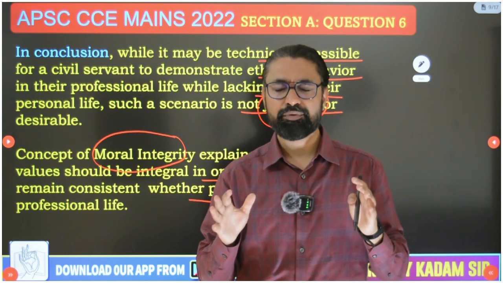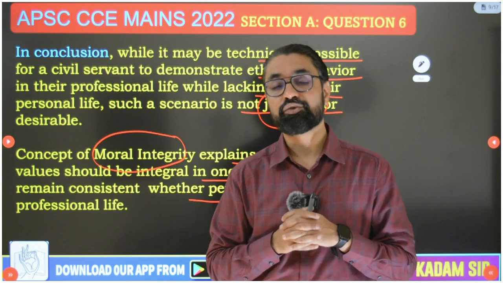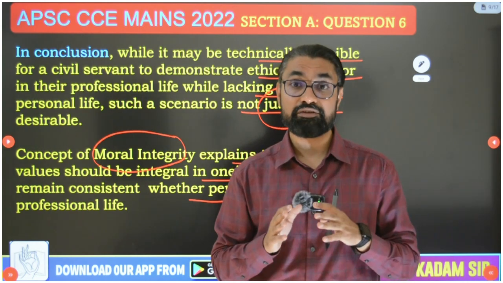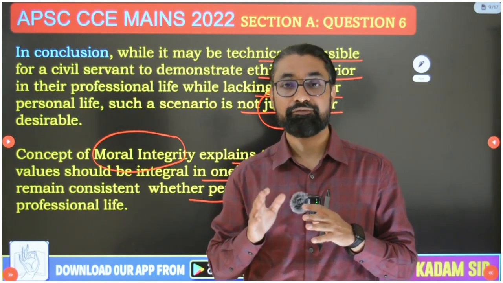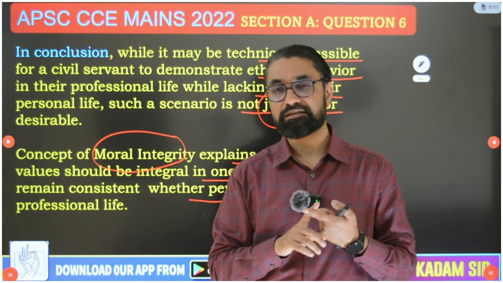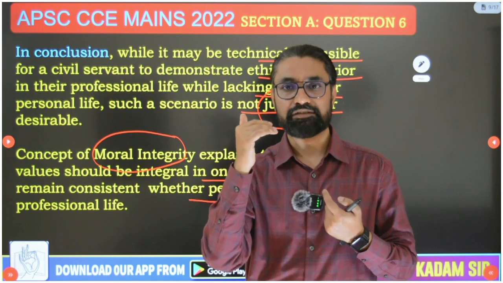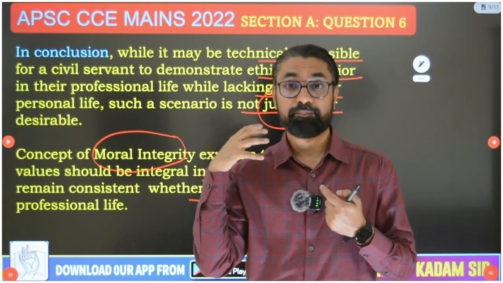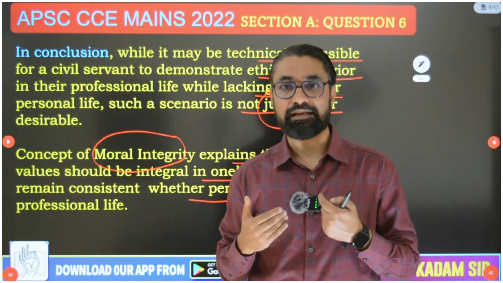This is a very comprehensive, multidimensional answer you need to write. It's very easy to score in essay and ethics, where 140 to 150 marks are given, if you write to the point, write multidimensional, horizontal answers, write unique analysis, and wherever possible provide justification with examples.